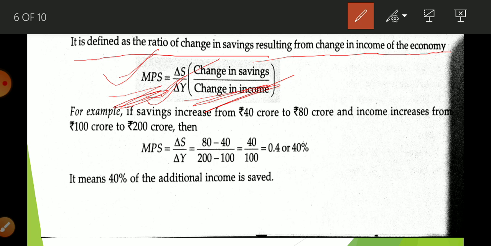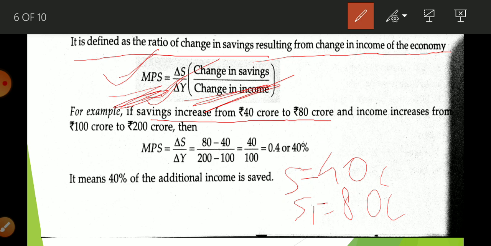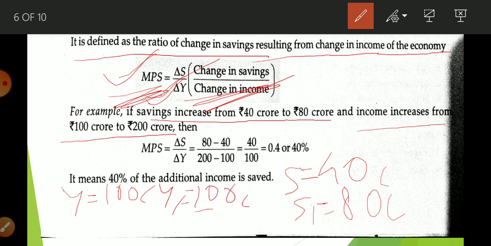Okay, now here is one example. If saving increases from 40 crore to 80 crore, that is S is equal to 40, S1 is equal to 80 crore. Okay students, now income increases from 100 crore to 200 crore. So Y is equal to 100 crore and Y1 is equal to 200 crore. Now we are going to find out del Y and del S.